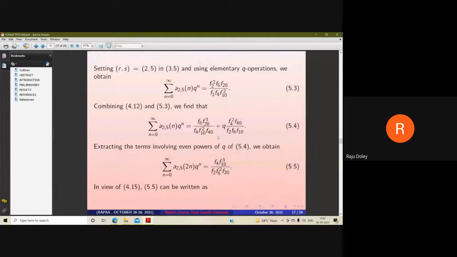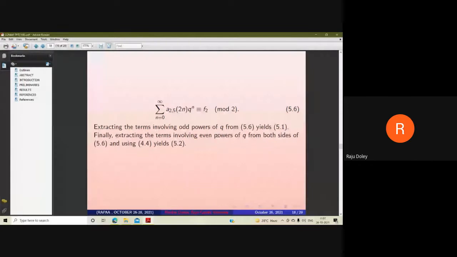The proof of the result is like setting R, S equal to 2, 5 in the generating function of A R, S of n, and using some elementary q operations, we obtain equation number 5.3. Now, using the identities which we have described in the preliminary section, we obtain equation number 5.4. Extracting the terms involving even powers of q from equation number 5.4, we obtain equation number 5.5. Now again, using the lemma discussed in the preliminary section, we obtain our results 5.1 and 5.2.